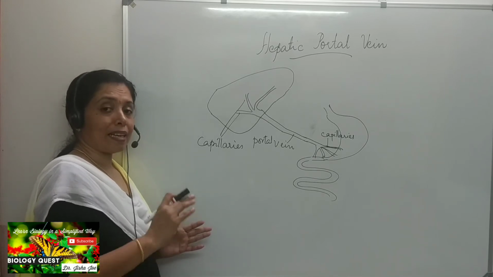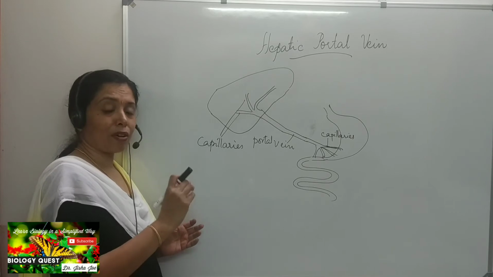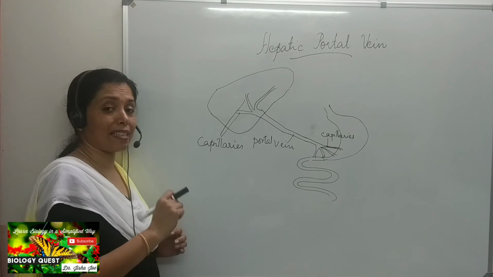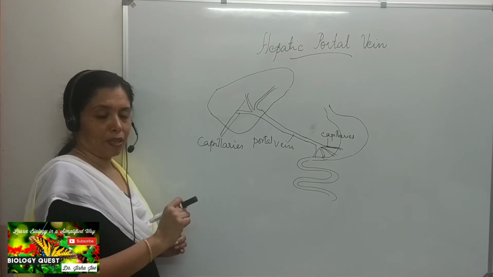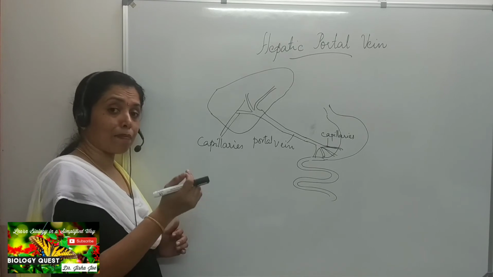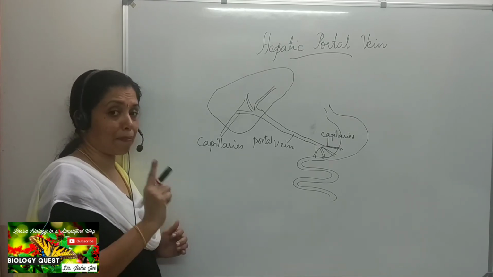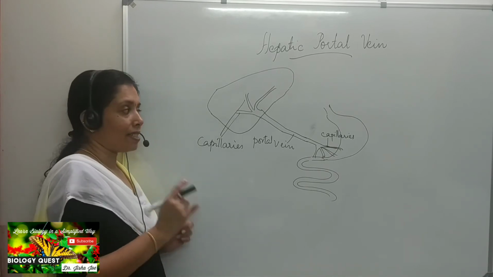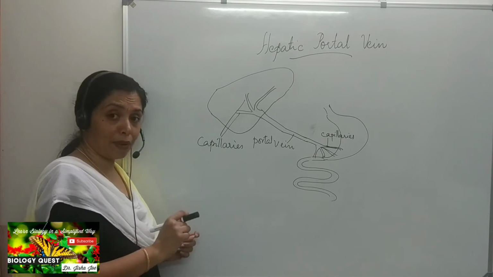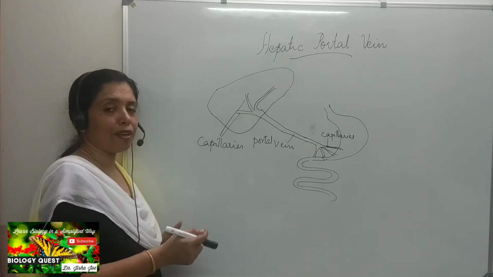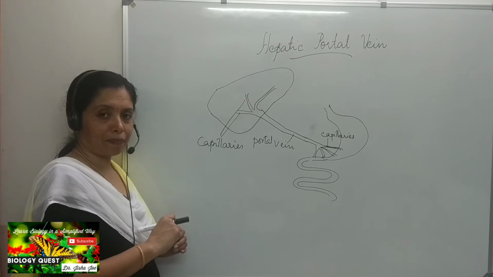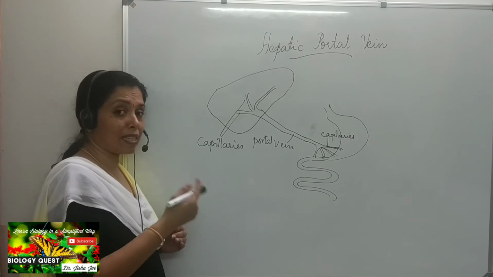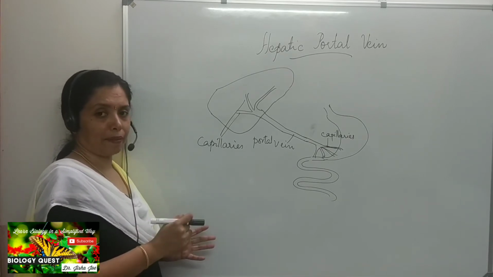Okay, and there is another vein that carries blood into the liver from the stomach and intestine. This is called the hepatic portal vein. So there are two blood vessels that carry blood into the liver. One is the hepatic artery, which carries oxygenated blood. And the second is the hepatic portal vein, which carries the digested food from the stomach and the intestine. And which is the blood vessel that leaves the liver? The blood vessel that leaves the liver is the hepatic vein.